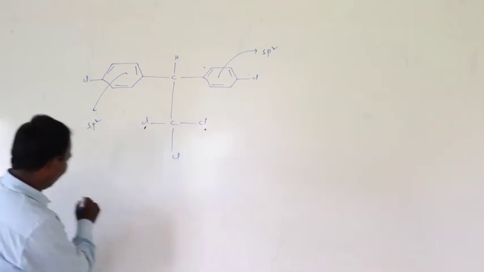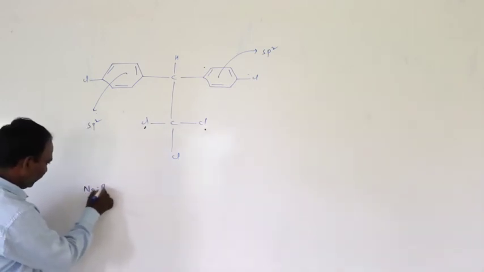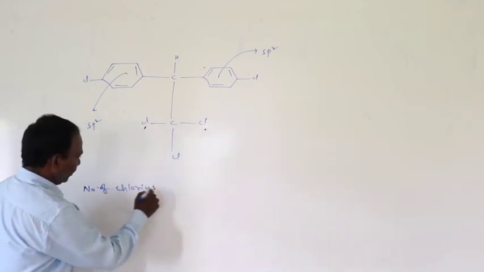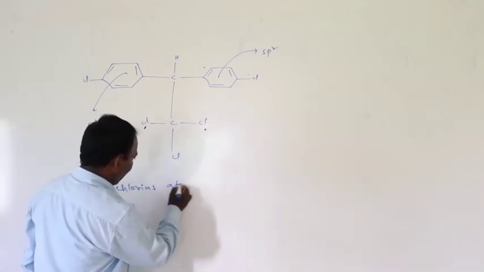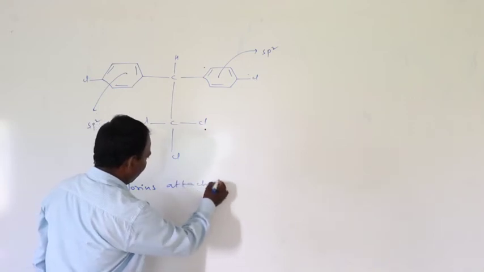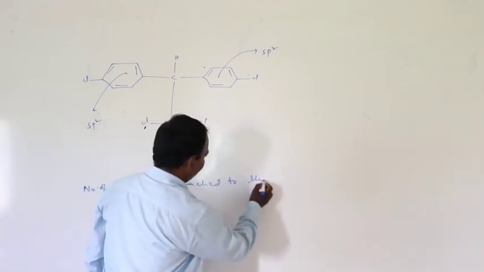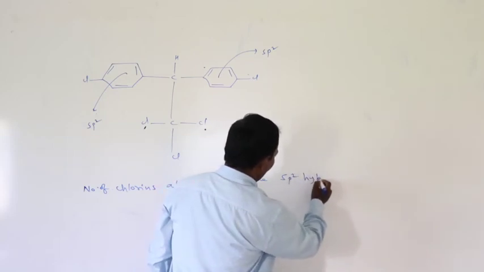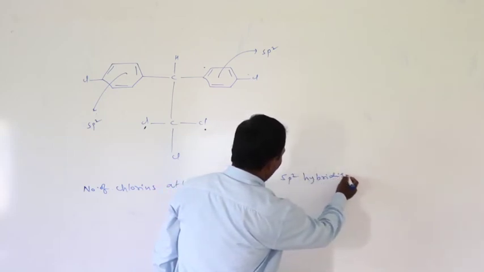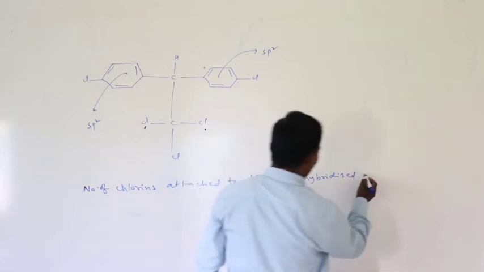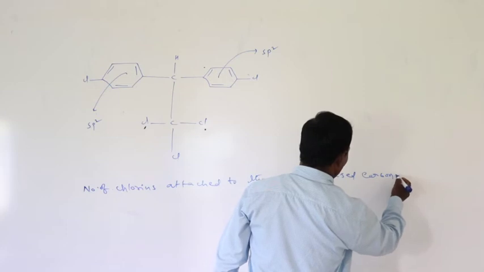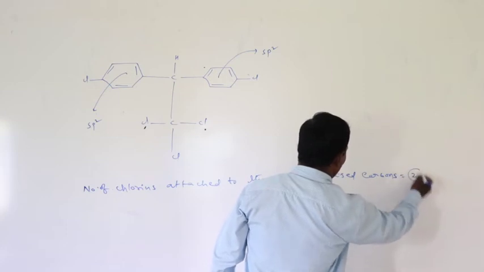Now, the number of chlorines attached to sp2 hybridized carbons is only 2.